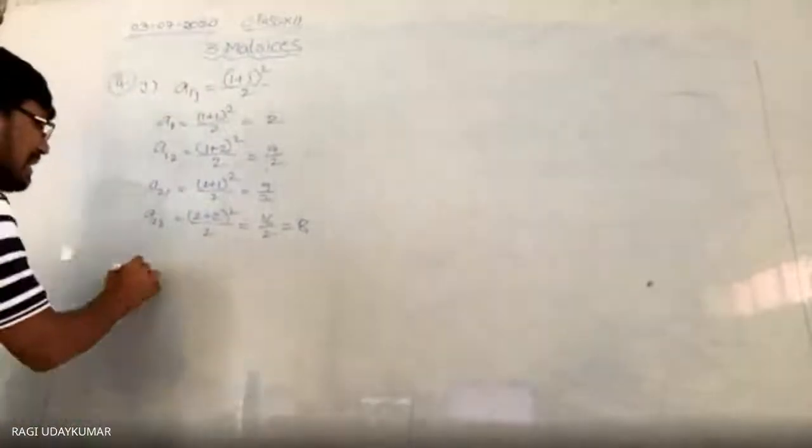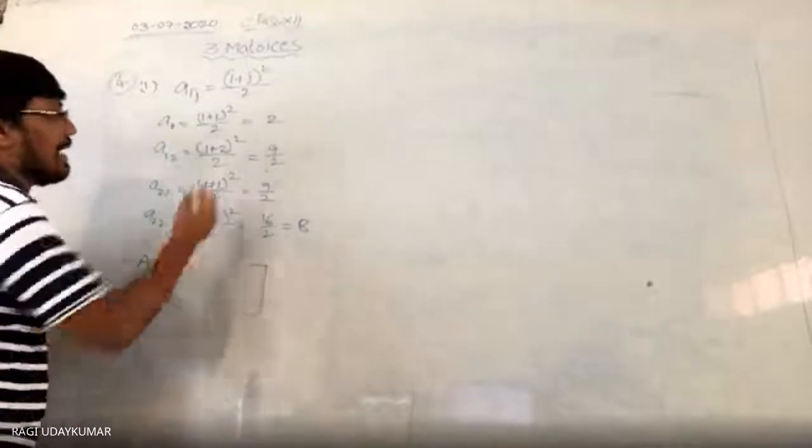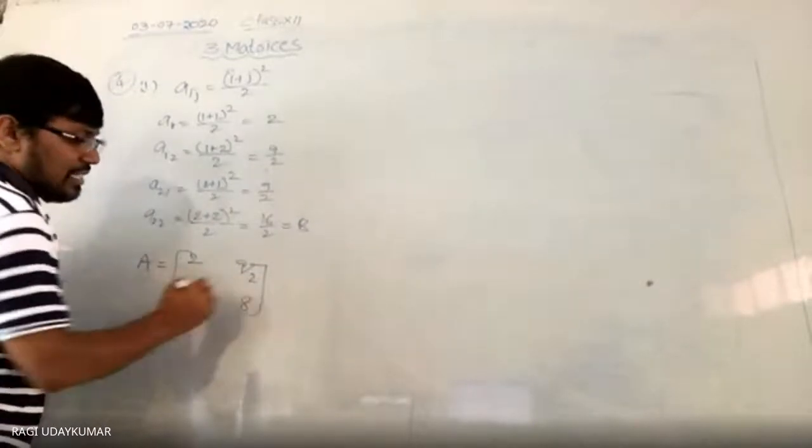So now the matrix A is equal to, writing the 2/2 matrix: 2, 9/2, 9/2, 8.